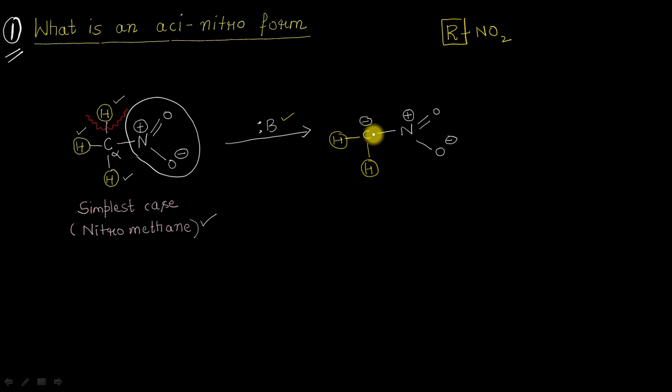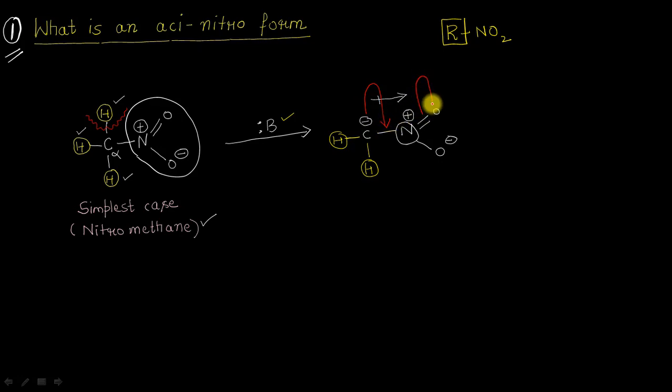And the same thing is happening here, because whatever negative charge is now present on this carbon atom by the action of this base here, it will be dispersed because of the presence of this adjacent nitrogen atom. The first effect operating here will be what? It will be the electron withdrawing type of inductive effect because of the presence of this nitrogen atom. And because of that, what will happen? This negative charge will be going to disperse from this carbon atom. The second effect which is also operating here is what? It is this type of resonance effect here.